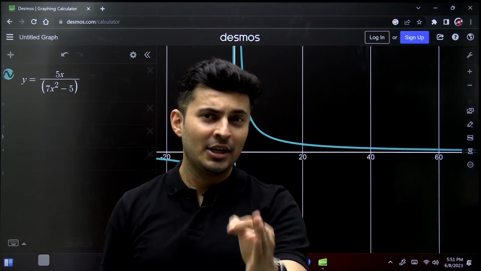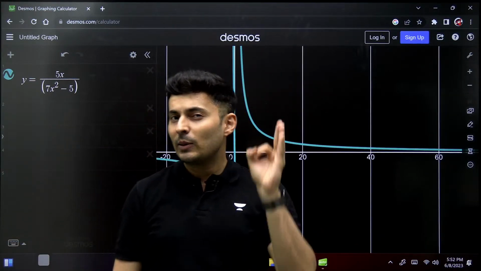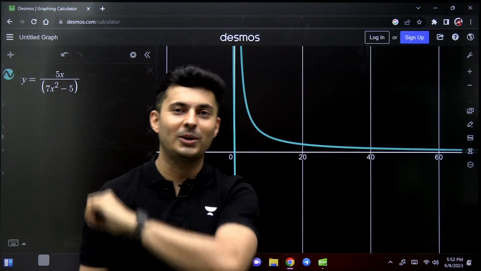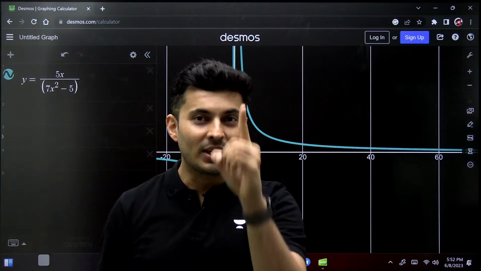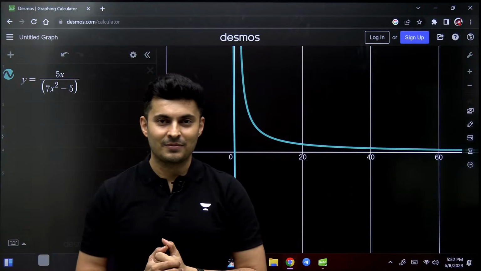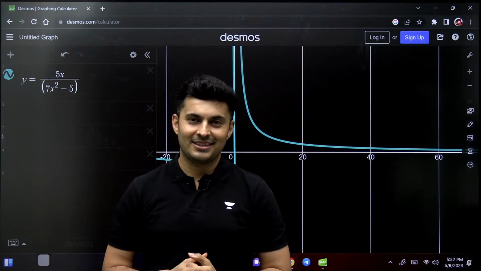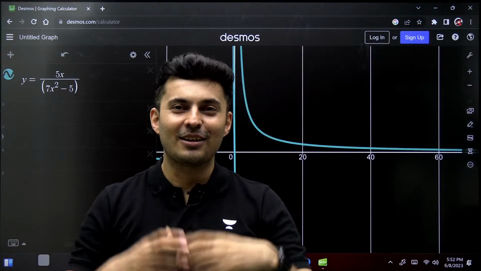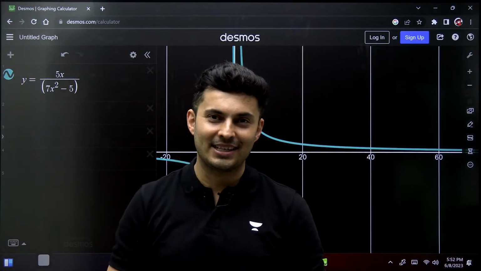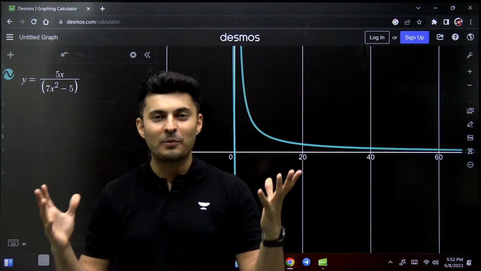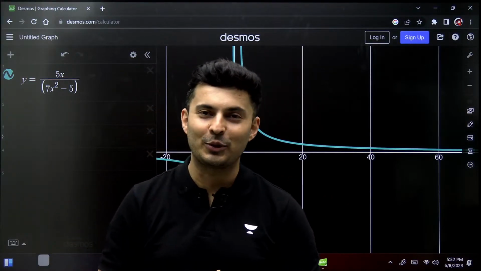And that is what today's session aimed at. It was not to teach you graphs. It was to teach you how to enjoy graphs. It was to teach you or tell you that there is no limit to this. There are no boundaries to this. So I really hope you guys have enjoyed this class today. I really hope you have learnt a lot from today's session, and hopefully you will be able to explore many more such graphs using this software too.